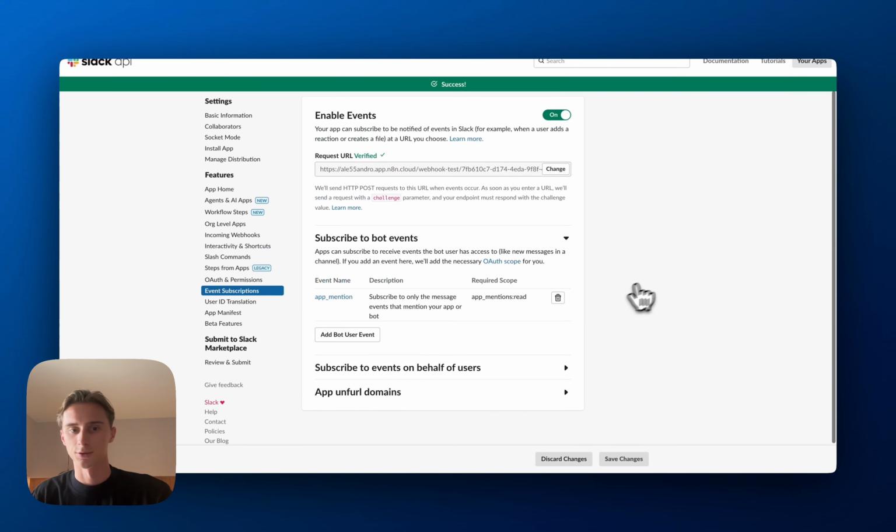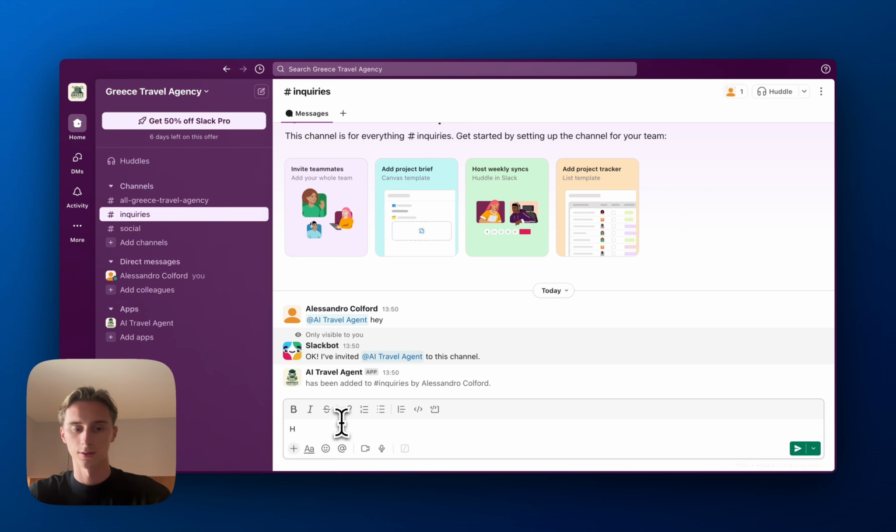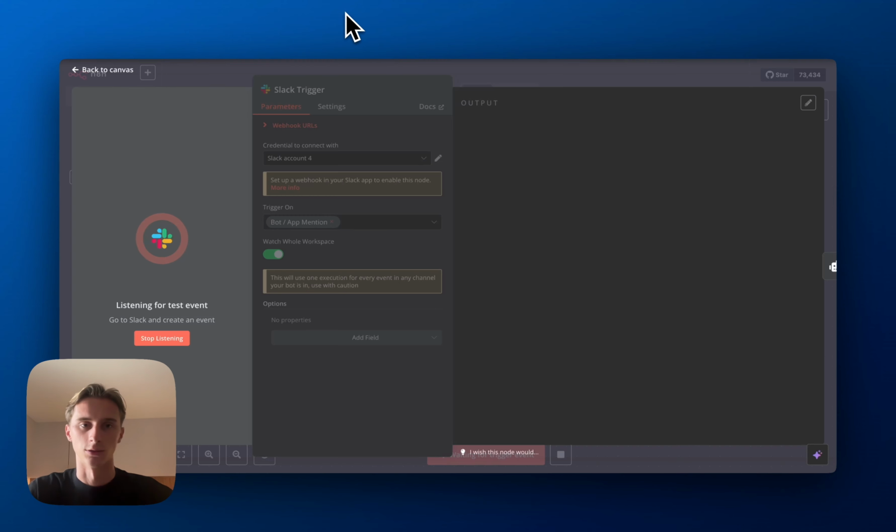Okay, so after we have saved it, we can actually test the workflow and see if it works. So what we do is we go back to Slack, and we send a message. We have to tag the chatbot, so @AI travel agent, the name of the Slack app that you made, and then here I'm going to say hey, and that will trigger the automation. And as you can see, we have all the details here. We have the message, and then we also have the user. This is my user ID, and how did it actually trigger? Through the app mention. So from here, we're able to configure the rest.